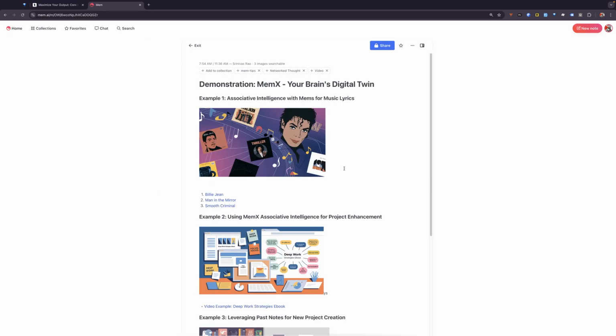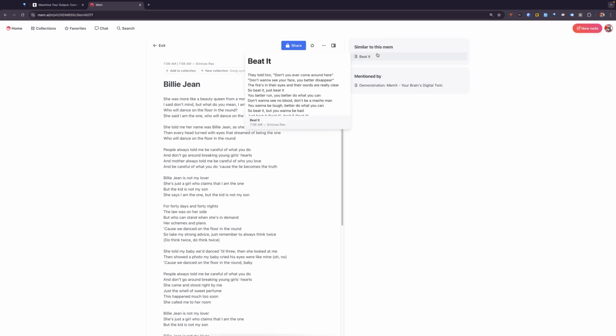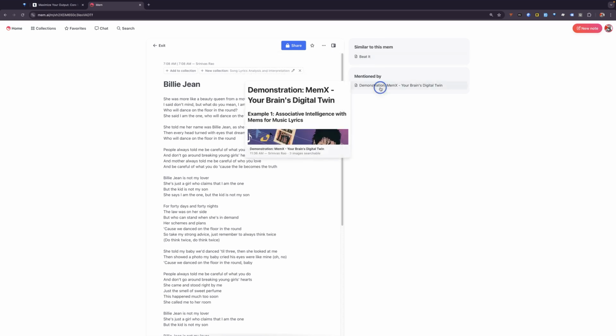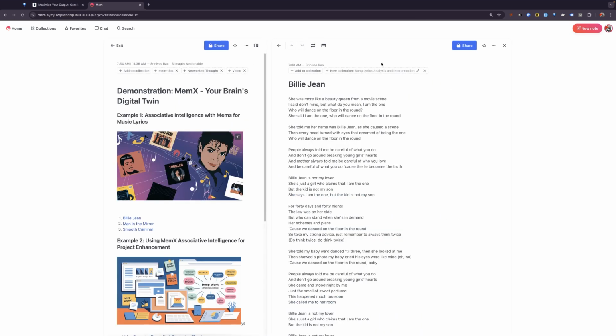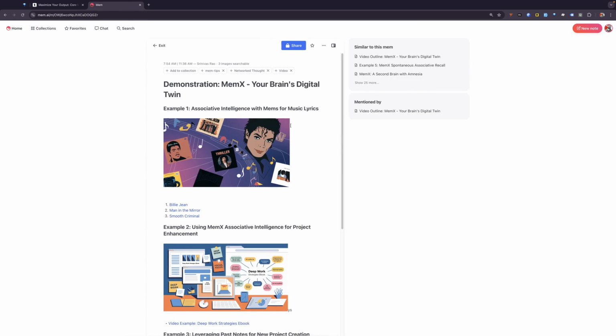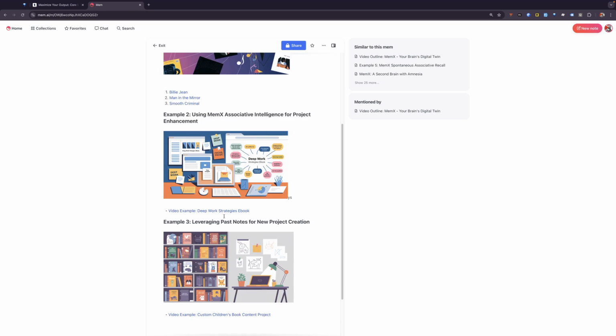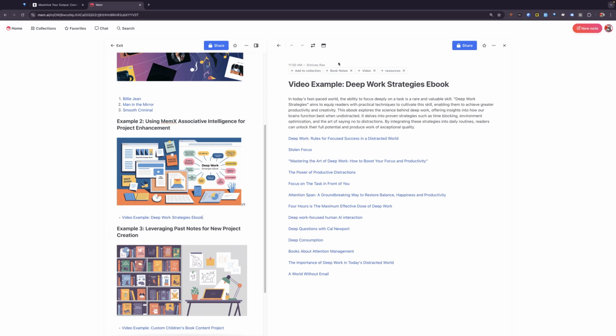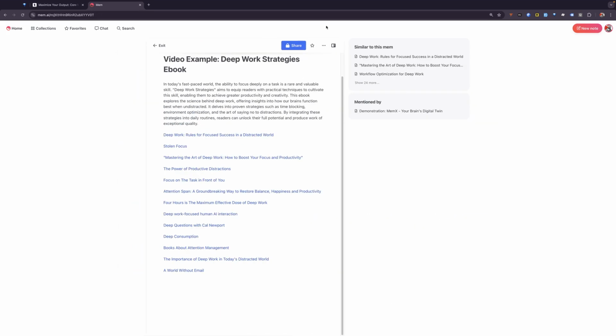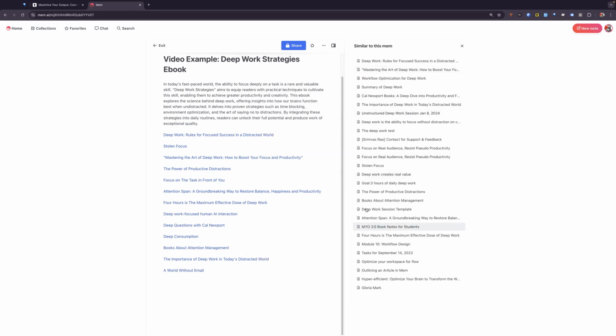Now let's recap everything we've talked about. The first is this concept of associative intelligence. So when we looked at the note for Billie Jean, we immediately saw the note for Beat It. That's because in our brains, we know Michael Jackson's songs, but the cool thing is that MemX also knows that. Then we looked at how we can use this associative intelligence to inform a project. So we looked at this strategies ebook, and what we noticed is that as we added different notes to this, not only did the number of notes here change, but different ones actually showed up here.